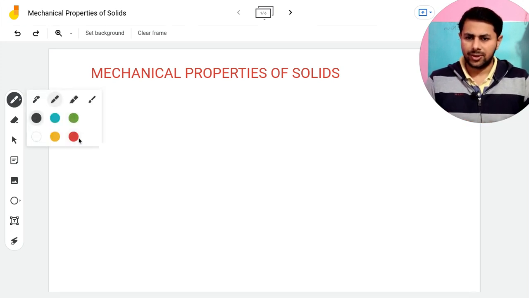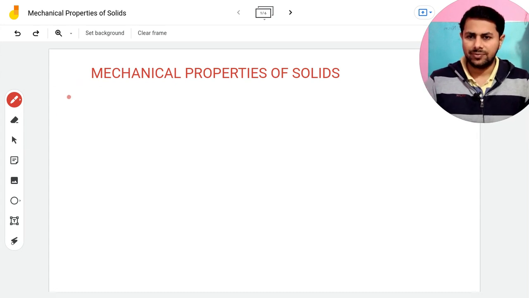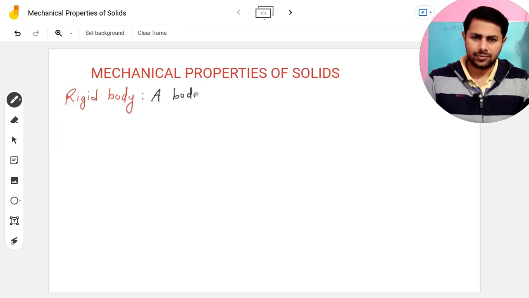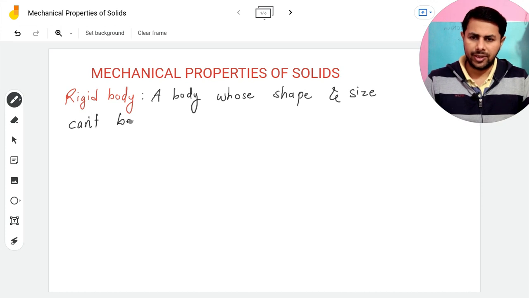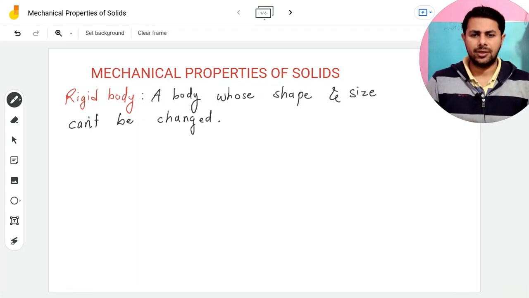Okay? So let me write down the definition of rigid body. So a rigid body is a body whose shape and size cannot be changed, or we can say doesn't change. So in reality, no body in the world can be called a perfectly rigid body because when you exert force on bodies, there is always some change in their shape and size.